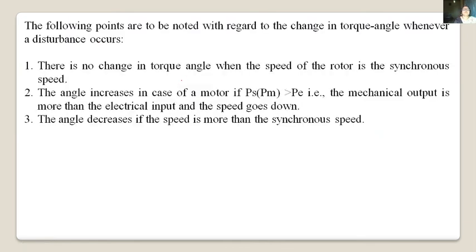The following points are to be noted with regard to the change in torque angle whenever a disturbance occurs. There is no change in torque angle when the speed of the rotor is synchronous speed. We have seen at point C, when speed is equal to synchronous speed, there is no change in torque angle. The angle increases in case of a motor if Pm is greater than Pe. The mechanical output is more than the electrical input and the speed goes down, that means N decreases.